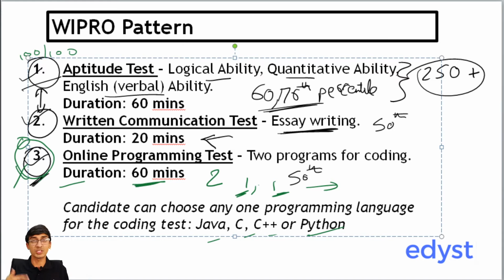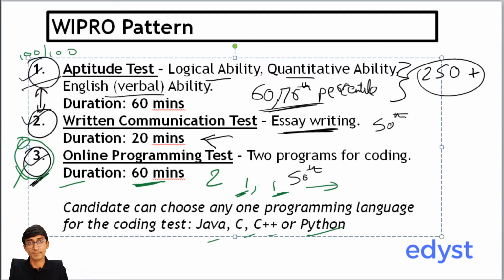Aptitude and written, you can still learn towards the end, near the test. But if you start preparing programming now, only then will you be able to clear it by that time, because even if the questions don't repeat, they'll ask a similar question. If you don't understand the programming question, you won't be able to clear it. A couple of last questions.